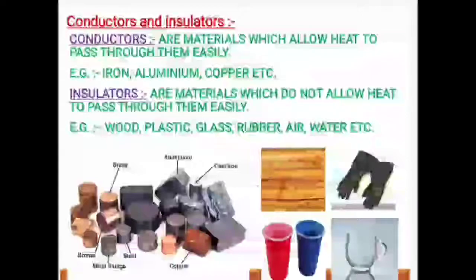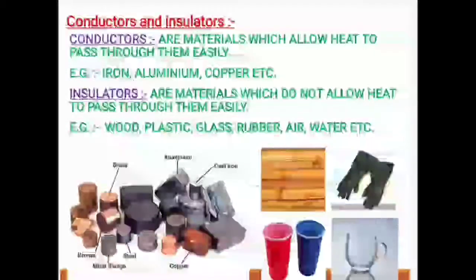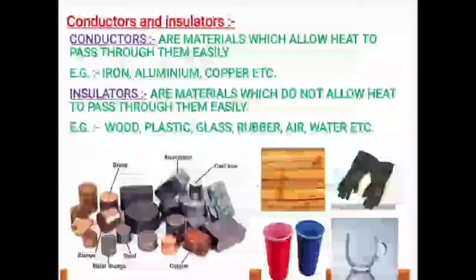So conductors are those materials which allow heat to pass through them easily. Example: iron, aluminium, copper, etc.